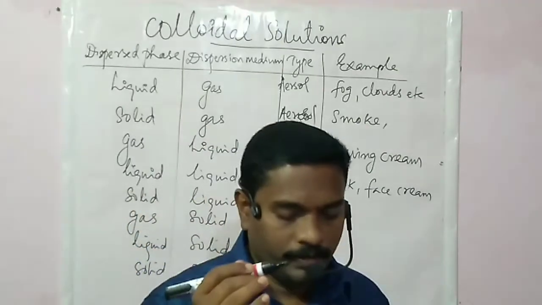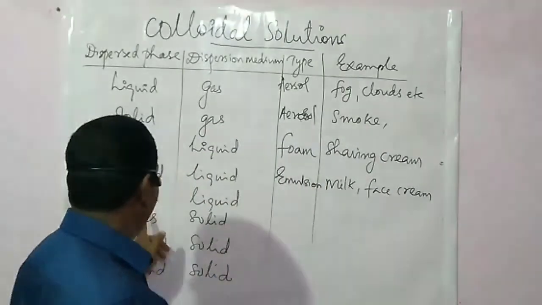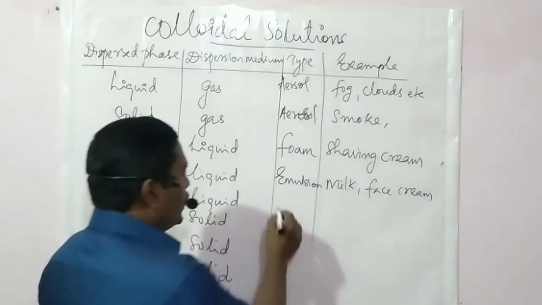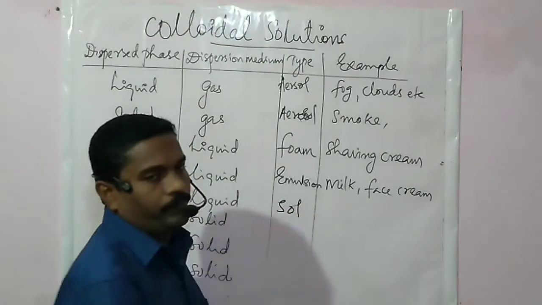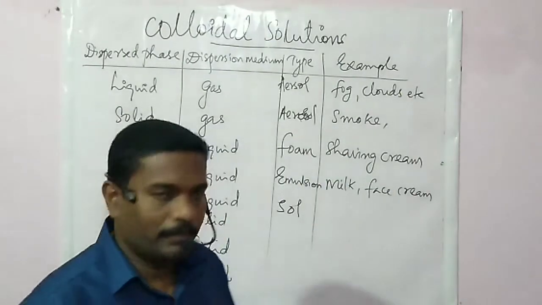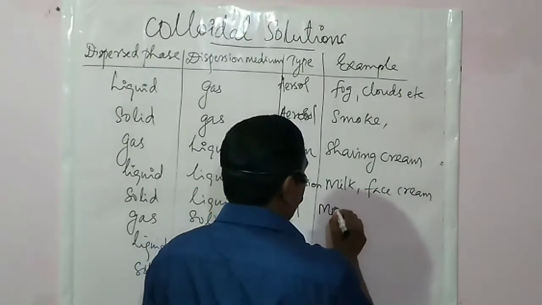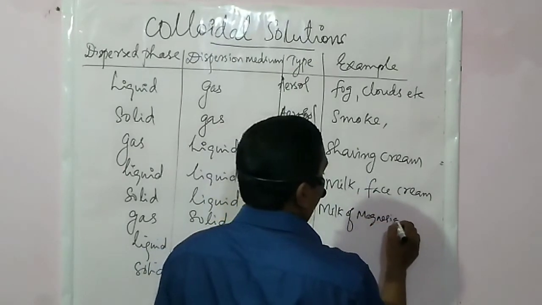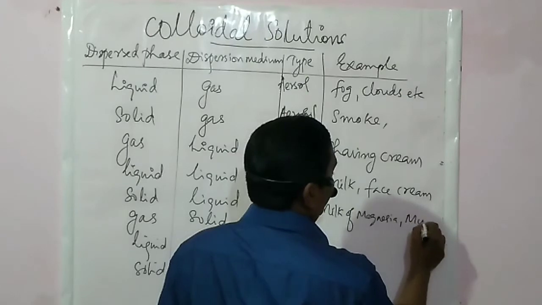And then solid in liquid is known as sol. Example, milk of magnesia and mud.